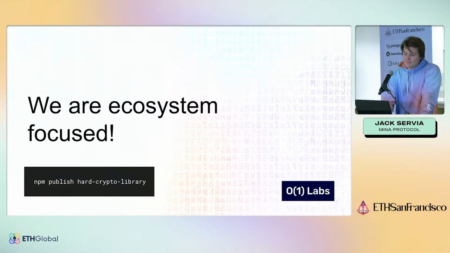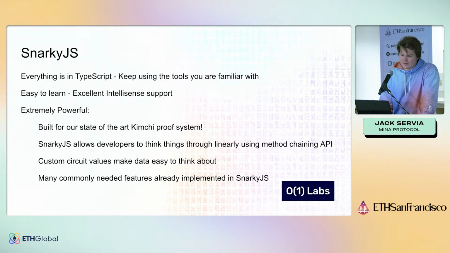So why did we choose TypeScript? And the reason is because we're ecosystem focused, and zero-knowledge proofs are cool because they open the door for cryptographers and others to build crazy new things that make things that seem intuitively impossible possible. But it's also really cool if we can then make this available to people who want to build protocols or products that are user-facing. And so that's kind of what we're going for. We're going for code reuse that's as high as it is in the JavaScript ecosystem. We'll also touch a little bit more on this later.